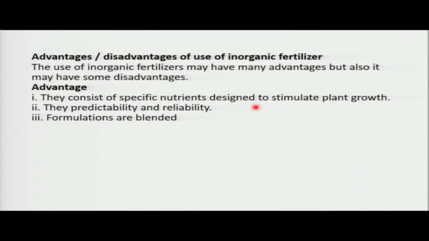So I check the soil. After checking the soil, then you'll be able to know what is missing. And then after, you apply what is missing. And hence, you are applying the specific nutrient which is required by what? By a plant. And hence, you can easily make profit. So again, we have talked about this idea of predictability, meaning you can predict and know that if I'm adding this amount of fertilizer, I'm going to produce this amount of crop, and I'm going to make this amount of what? Of profit.